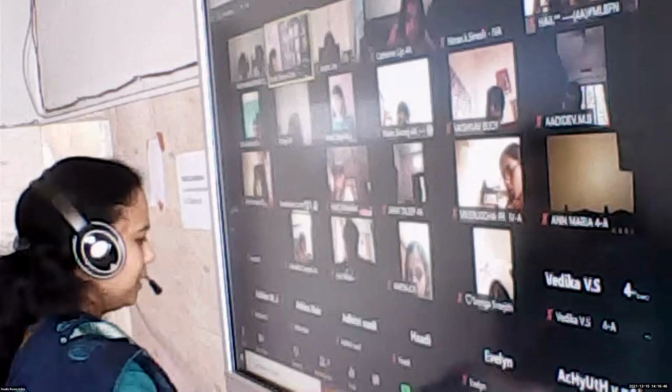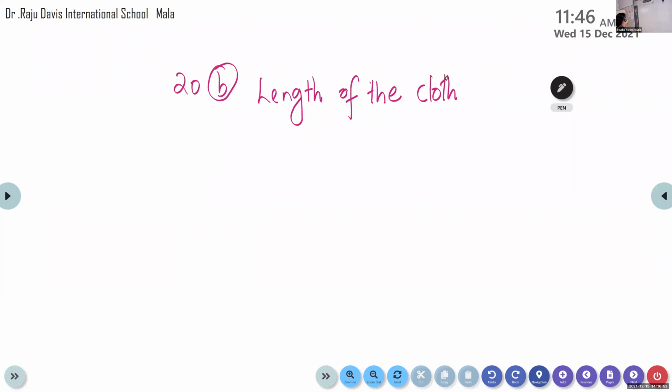Can we say like that, my dear? No, ma'am. The idea is okay, but grammatically it's a little bit incorrect. Length of the cloth with Ganesh.